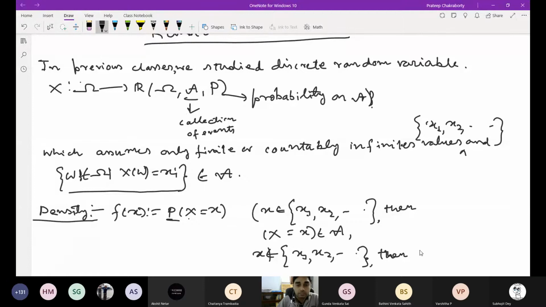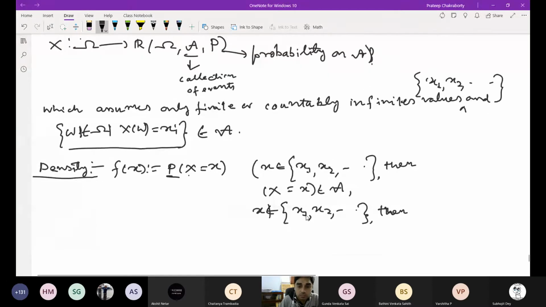If x doesn't belong to this image x1, x2 goes on, then what is X is equal to x? Can anyone tell me? So this is the empty set.